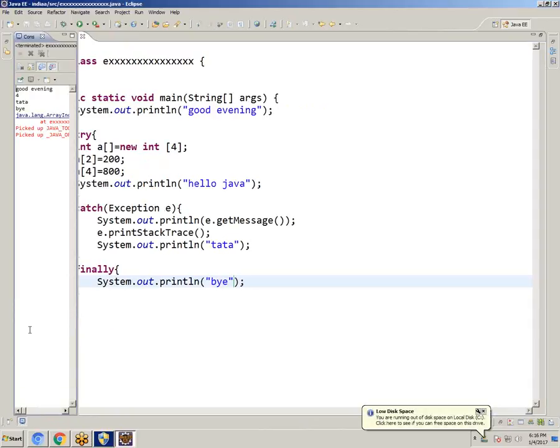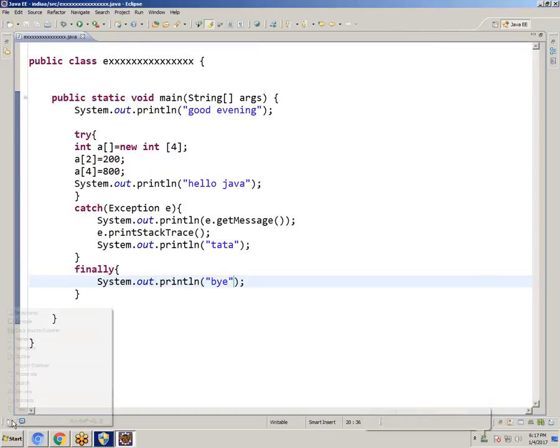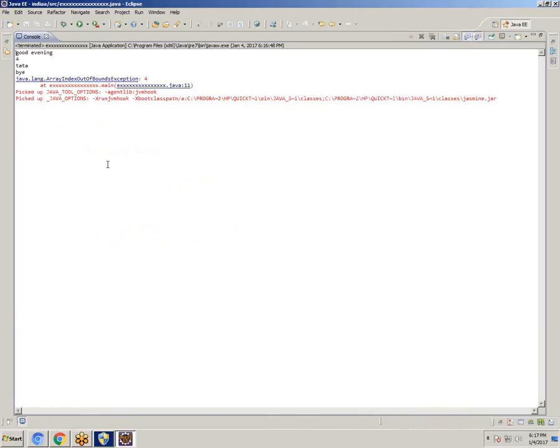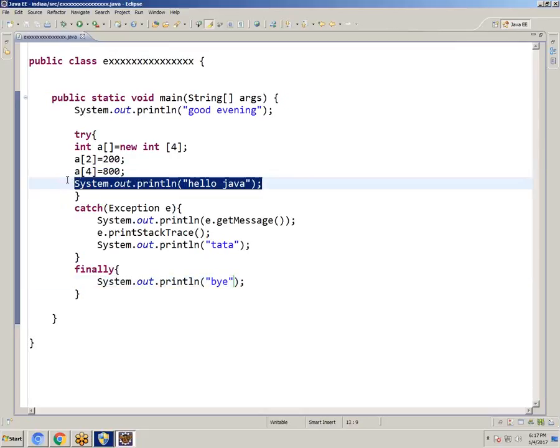Why will it not show hello Java? Hello Java is there, it is a print statement only, but it is not displaying. Why is it not displaying?